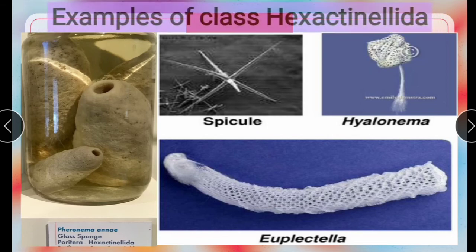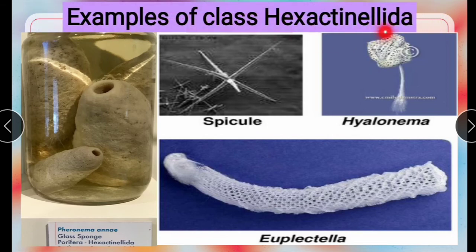Examples of class Hexactinellida. See here, first one Pheronema, and Hyalonema. Lastly, Euplectella. These are the examples of class Hexactinellida.